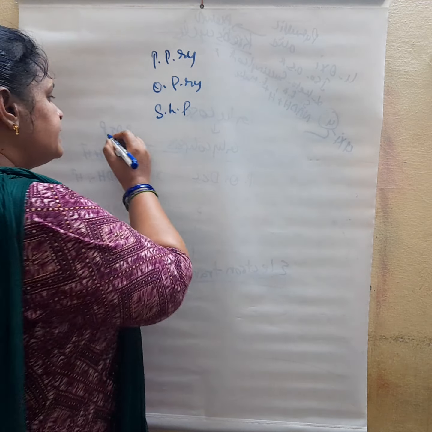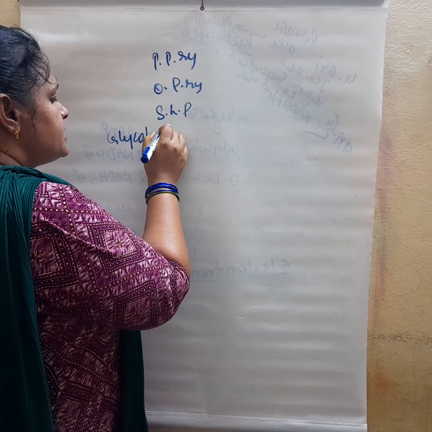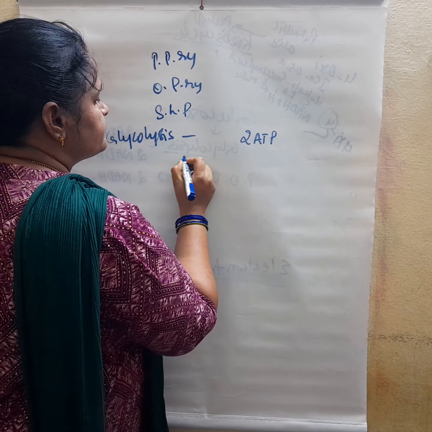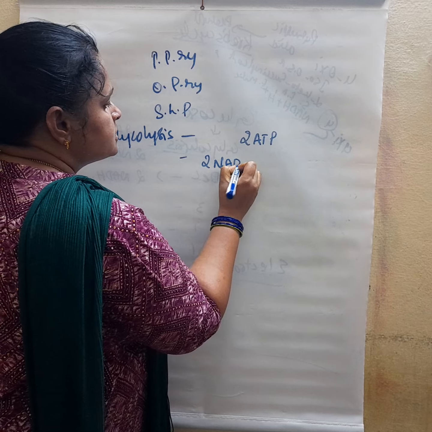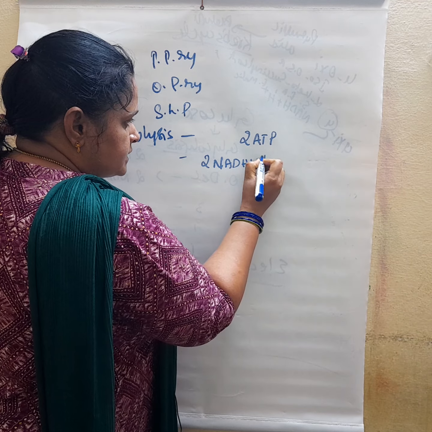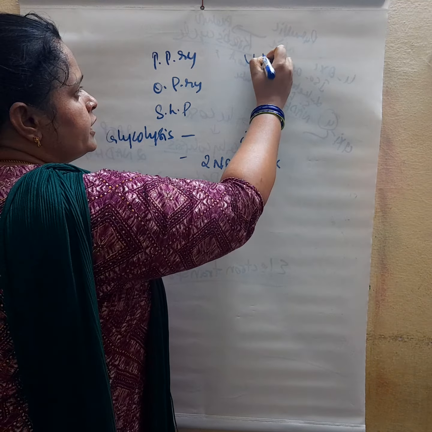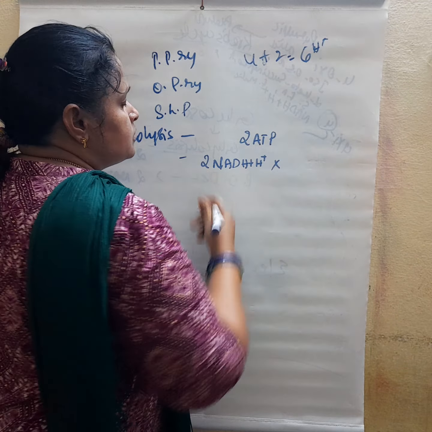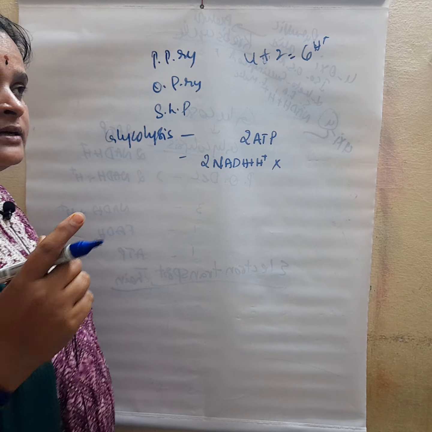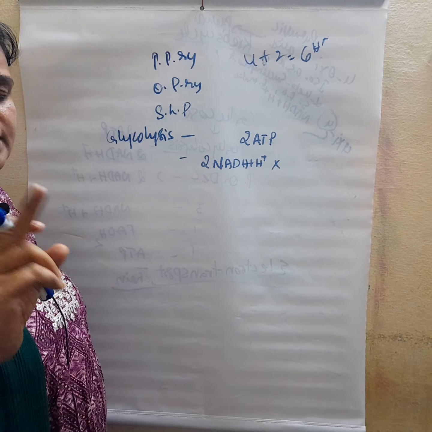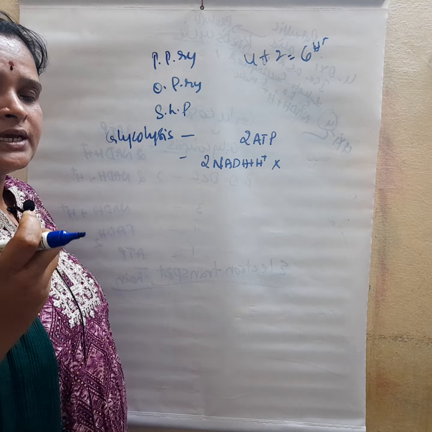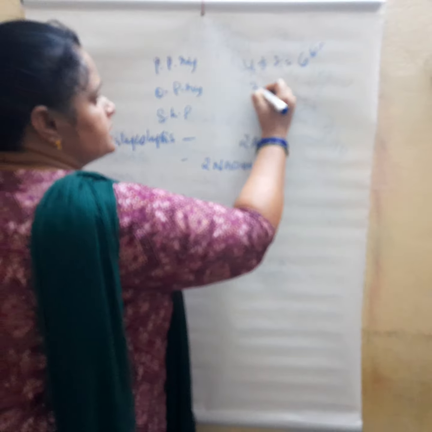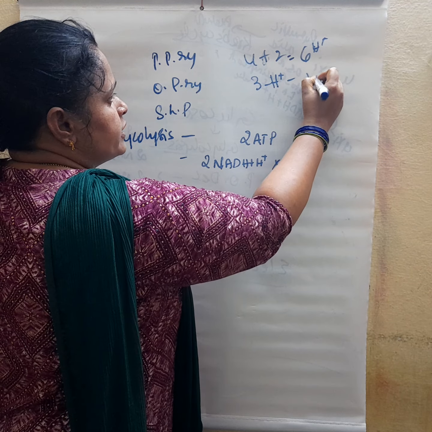How to check? In glycolysis, what is the ultimate product? 2 ATP and 2 NADH. These 2 NADH plus H plus can form how many protons? 4 plus 2, I told you, 6 protons. Approximately 3 protons, 3 H plus, form 1 ATP.